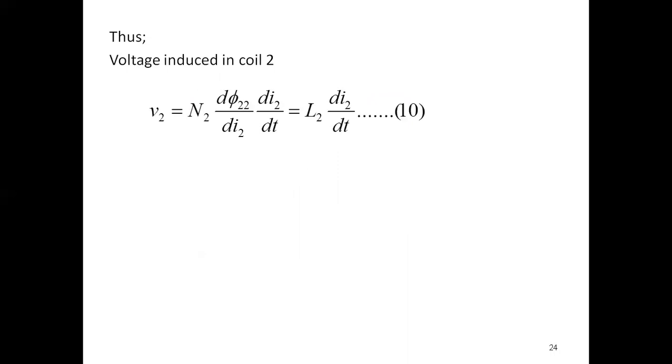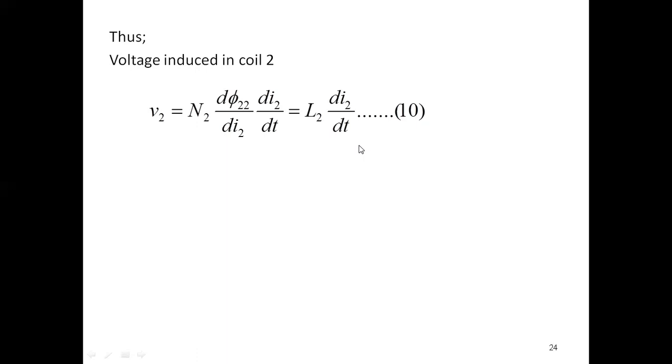Now, the voltage induced in coil 2 is because of self flux. So V2 equals N2 into d phi 22 by dt. Because only the second coil is producing it, you multiply and divide by di2. Therefore this value is the self-inductance L2, into di2 by dt.